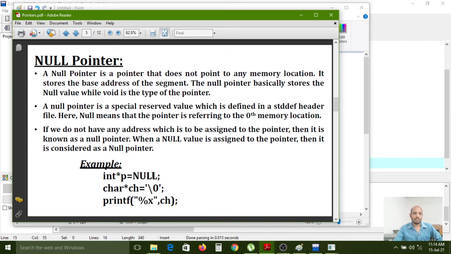Null value can be assigned, or for a character pointer, a null character can be assigned. This is the null character, this is the null value, because it is the int data type. So that's why we have to use the null word. If it is a character pointer, by default it is assigned a null character, nothing but it is pointing to the 0th memory location. Okay, so that is the meaning of this one.